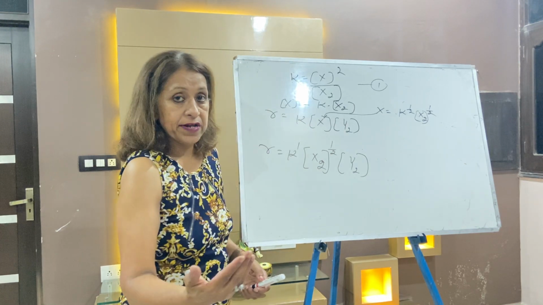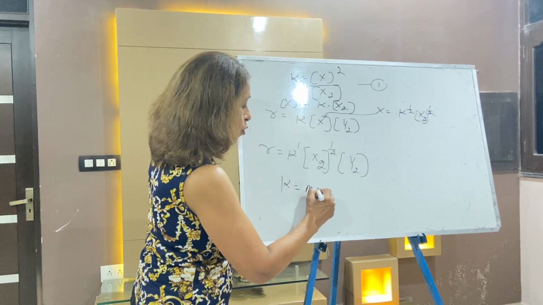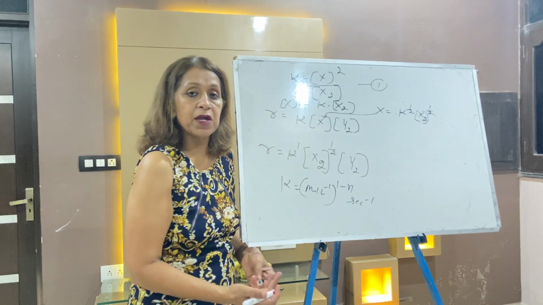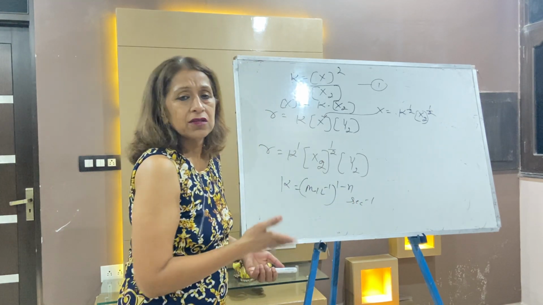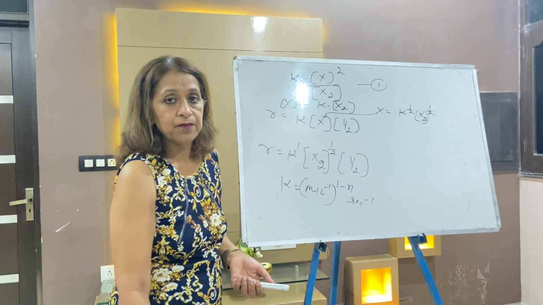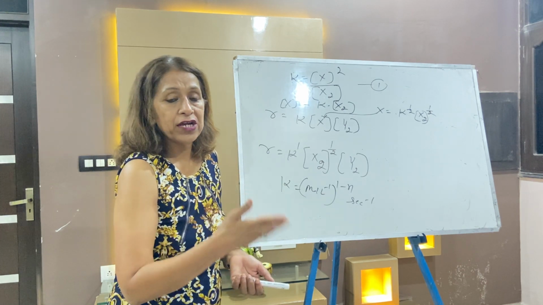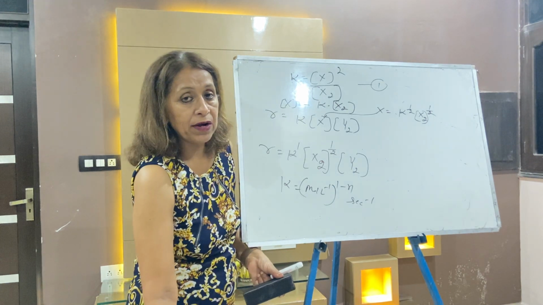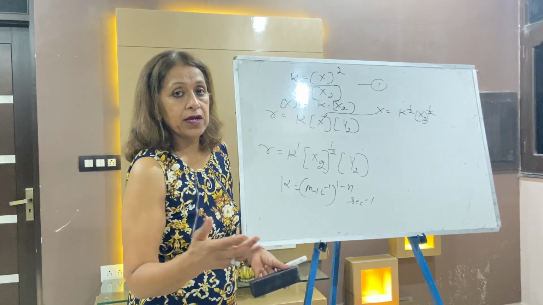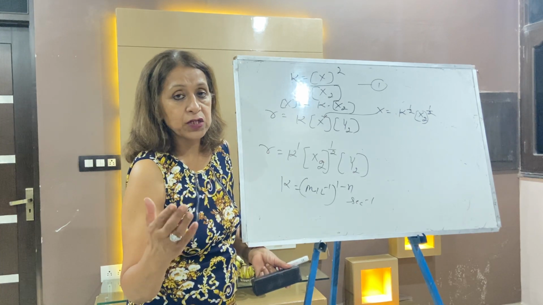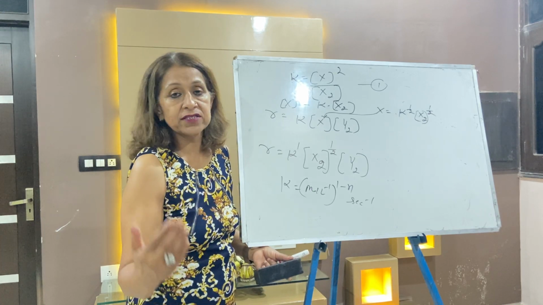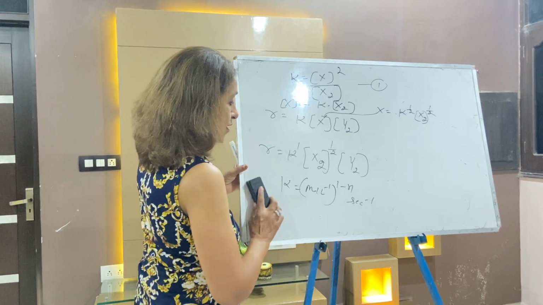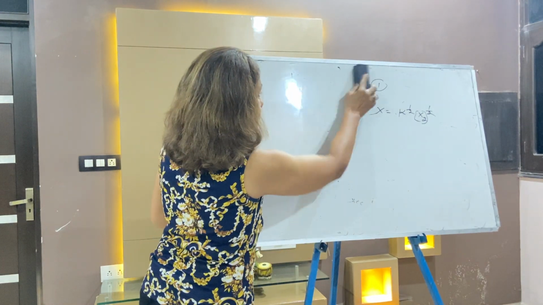When the order is 3 by 2, what is the unit? K is equal to (mole per liter) to the power 1 minus n per second. Put n as 3 by 2, and this gives the rate constant unit. This topic covers so many questions: rate law or rate equations, molecularity, order, and many other things. Molecularity is just the number of reacting species. I told you molecularity of a complex reaction has no meaning at all, and molecularity can never be zero, can never be a fraction.